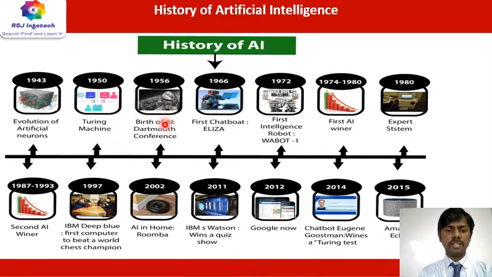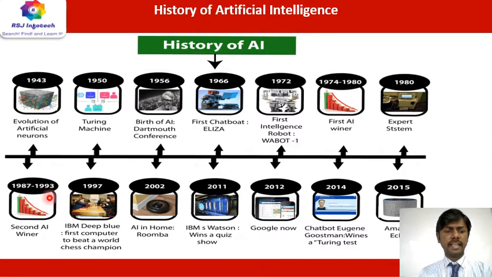And then the Dartmouth conference, which is called the Birth of Artificial Intelligence, began in the year 1956. And then the first chatbot, Eliza, in the year 1966, was the first chatbot with which you could chat. And then in the year 1972, the first intelligent robot, Robot 1, was created. And then the AI winter, a changeover, took place from the year 1974 to 1980. And then in the year 1980, the first expert system was created for user-level suggestion.